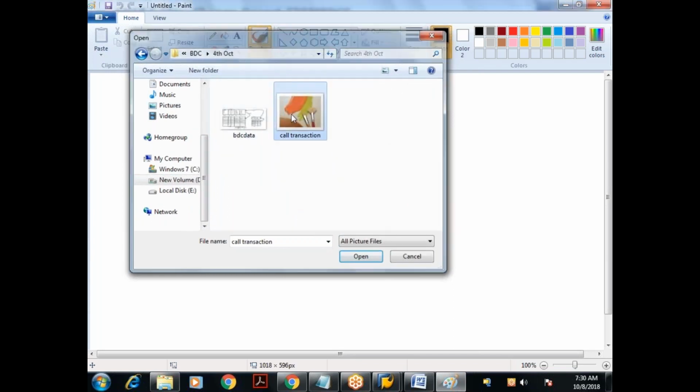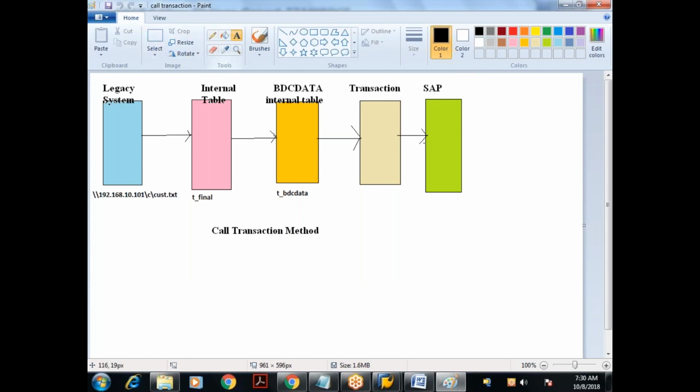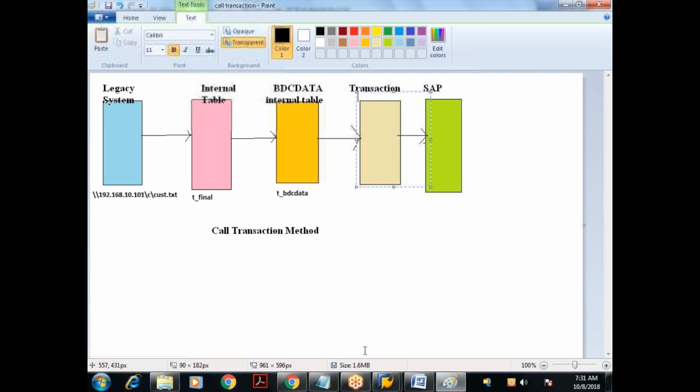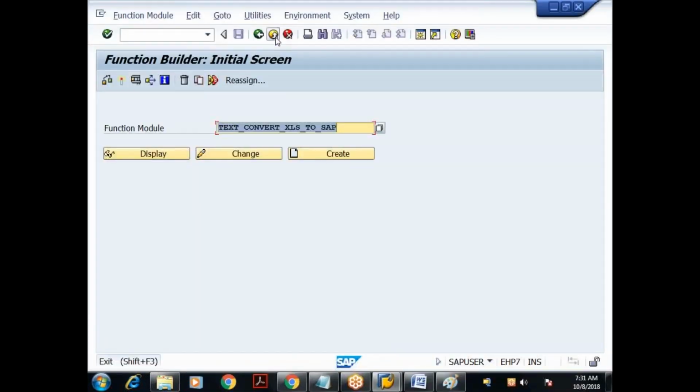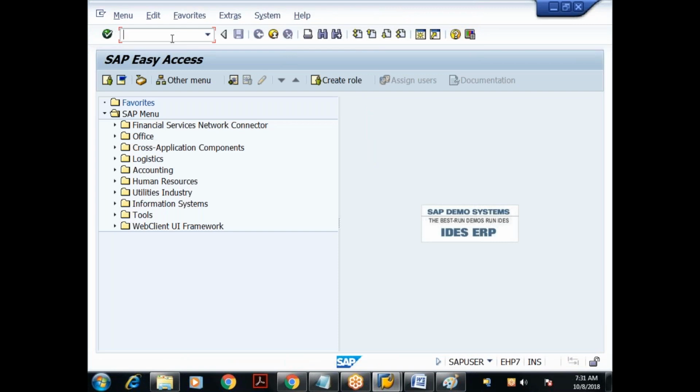If you see the call transaction, we got the data into the internal table. From the internal table, you have to map it to BDC data. But before mapping, we should keep the transaction ready. I believe we already have the transaction. My file has customer data with 3 columns. So I require a module pool program which contains a screen with 3 fields. I think we have already designed it.